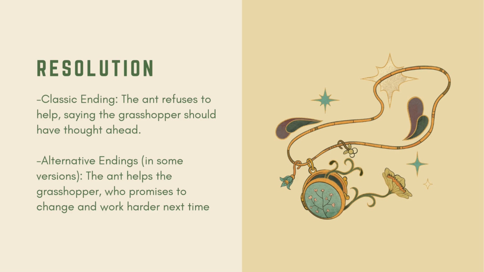Resolution. The classic ending is that the ant refuses to help, saying the grasshopper should have thought ahead. Meanwhile, in the alternative ending in some versions of the fable, the ant helps the grasshopper, who promises to change and work harder next time.